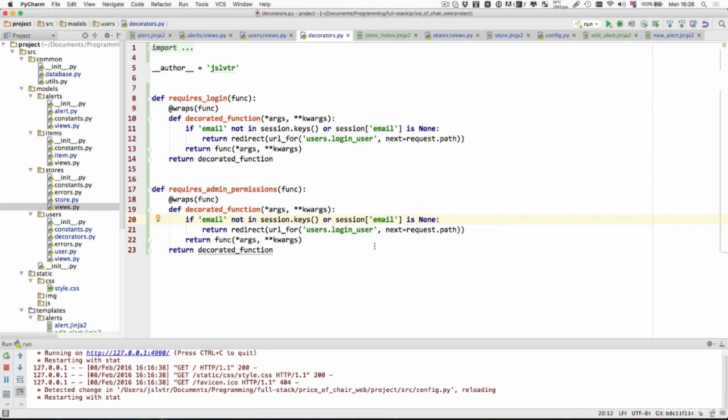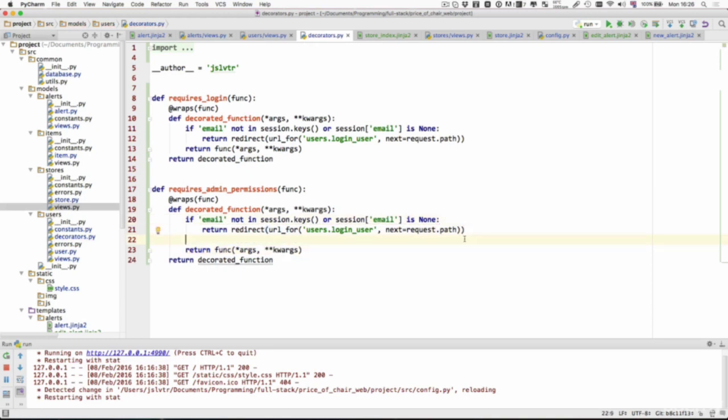So it's going to check that the user is logged in: email must be in the session keys, and email must be set to be something. And if it isn't, it's going to redirect to the login user. Sorry, those brackets aren't actually required.